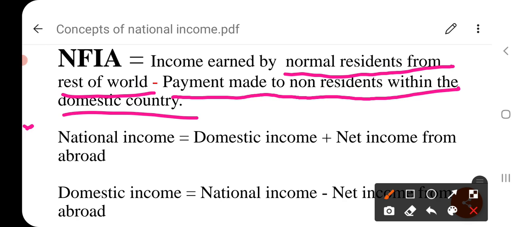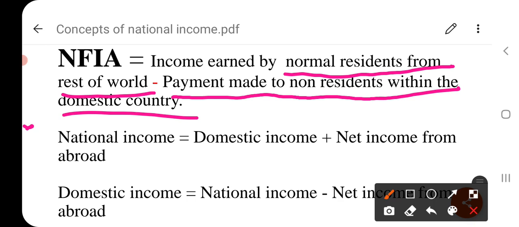Second, net income from property, that is in the form of rent, interest and income from entrepreneurship, that is the profit and dividends. Means if our Indian companies establish their business in foreign countries, and if any foreign companies establish their factories in our country and it generates income, then it is a part of the net factor income from abroad. And third, the net retained earnings of the resident companies working in foreign countries.